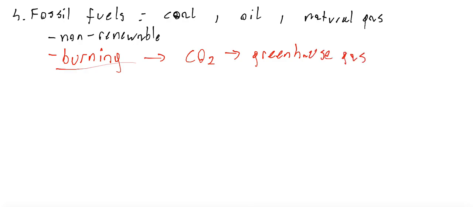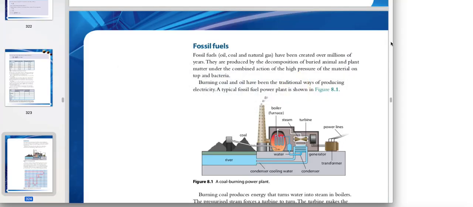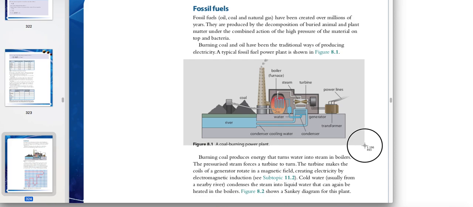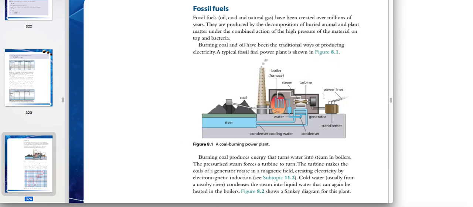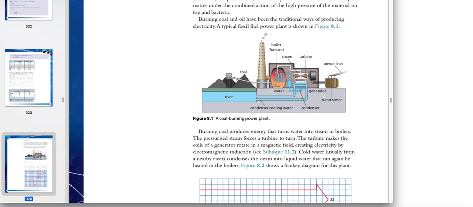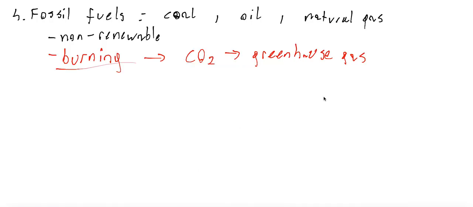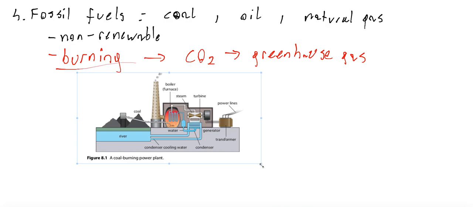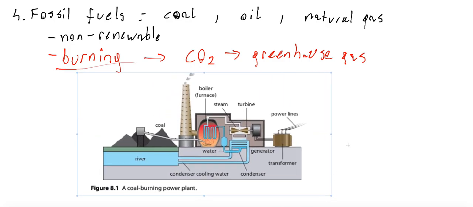So, what is the scheme of a typical fossil fuel power plant? It is in your textbook, figure 8.1, page number 316. Let me copy this picture here and say a few words about it.